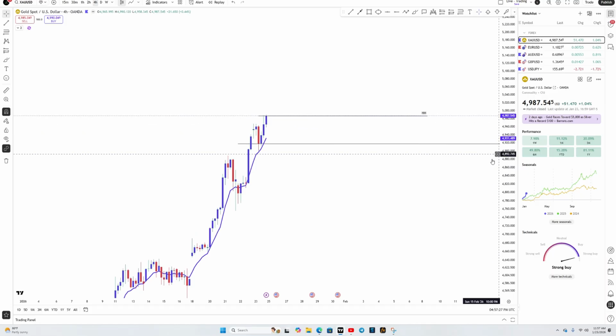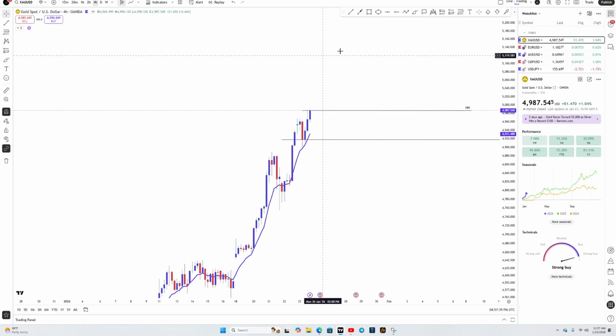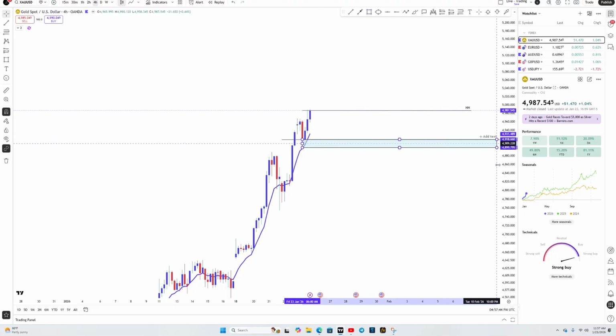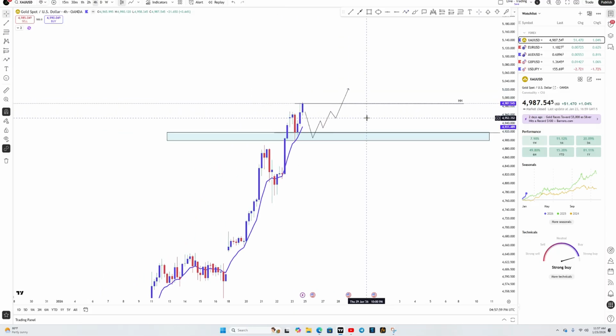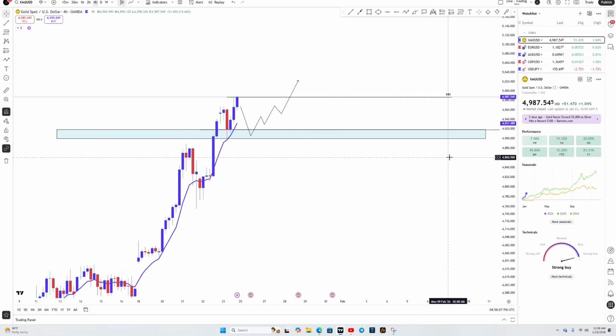On gold, I believe we are pushing for 5,050, 5,100. So what I'm expecting for gold to do is I want gold to come to this zone right here, retest to continue making new higher high and higher low, possibly reaching 5,100 or 5,050. That's what I'm looking at for gold this week.